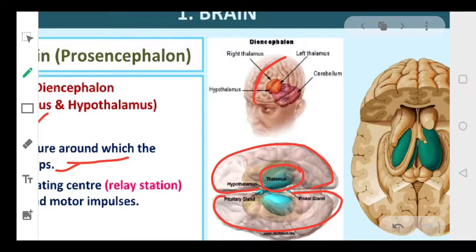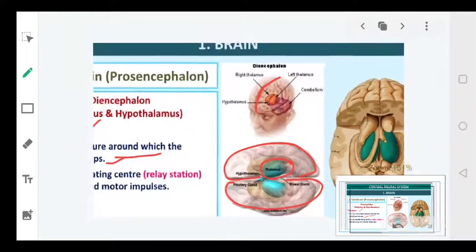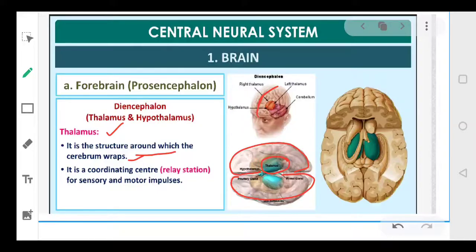Clear? So thalamus basically वो एरिया है, वो स्ट्रक्चर है जिसके चारों तरफ आपका forebrain present होता है. And this thalamus is basically a controlling center for the sensory and motor impulses. तो ये आपके sensory और motor impulses को control करता है.